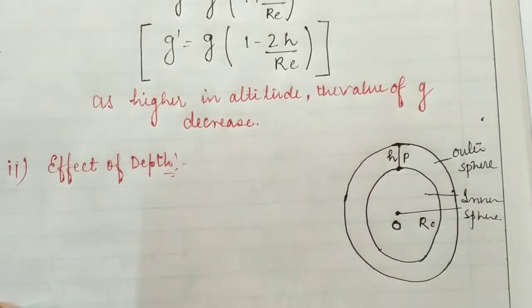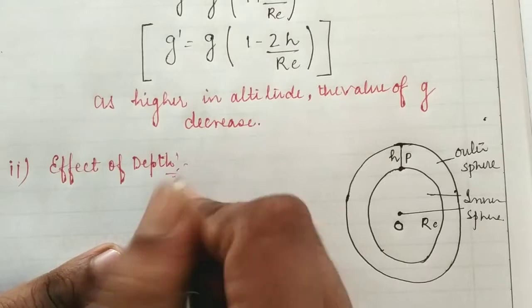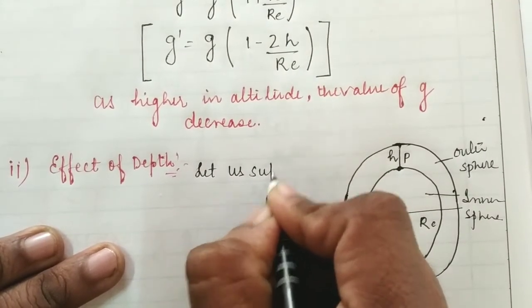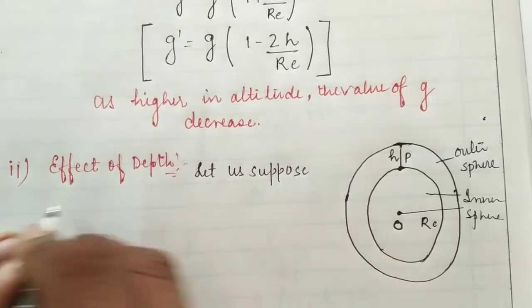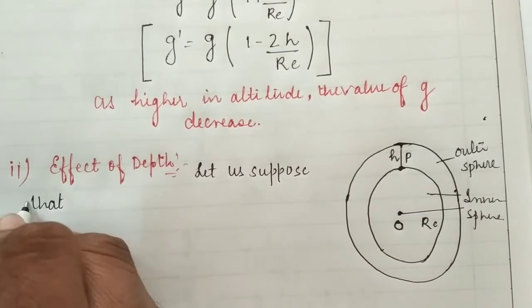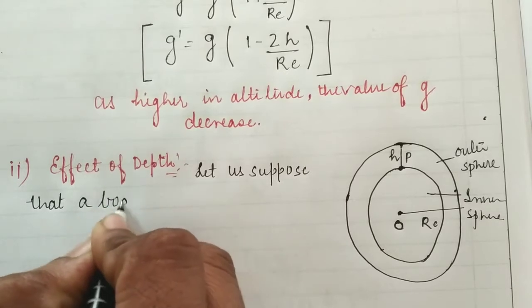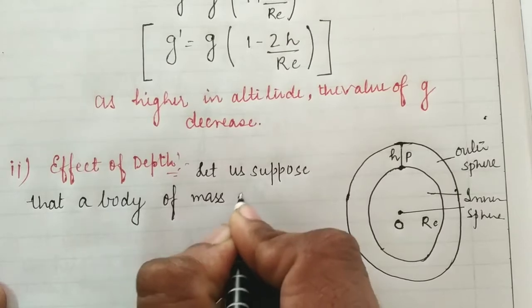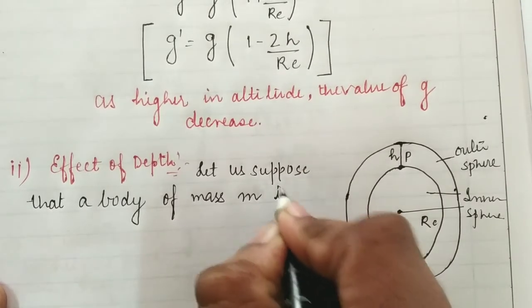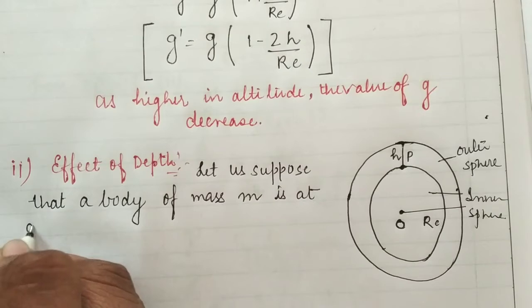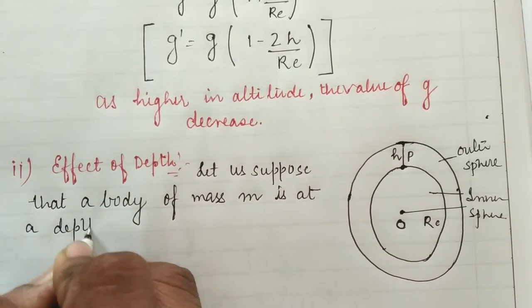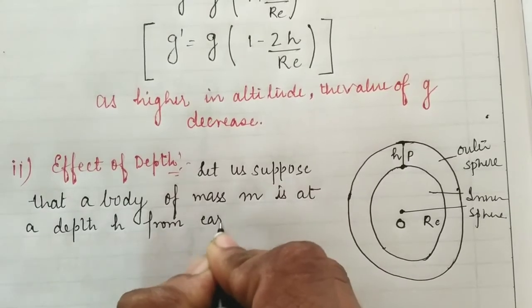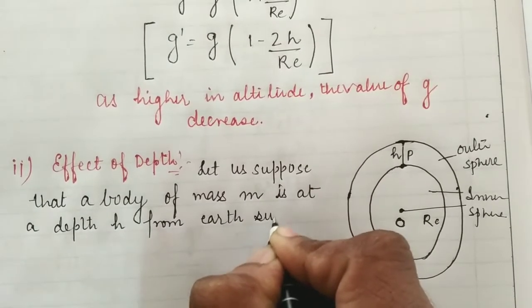Okay students, let us suppose that a body of mass small m is at a depth h from the earth's surface.